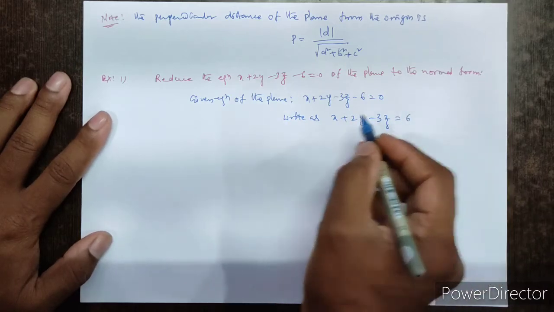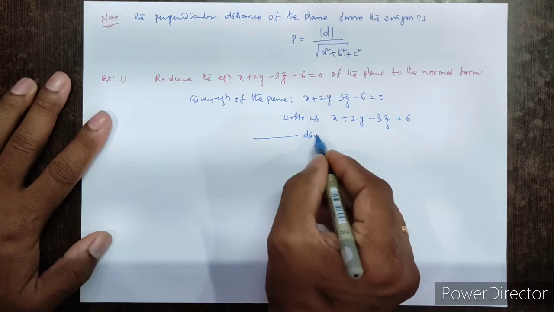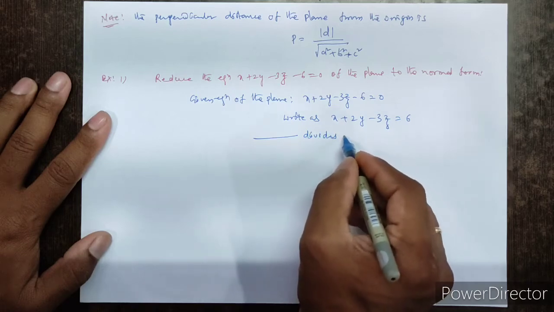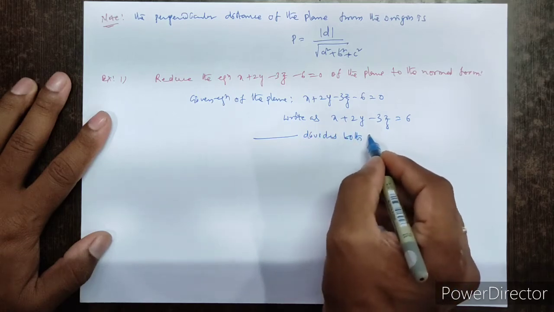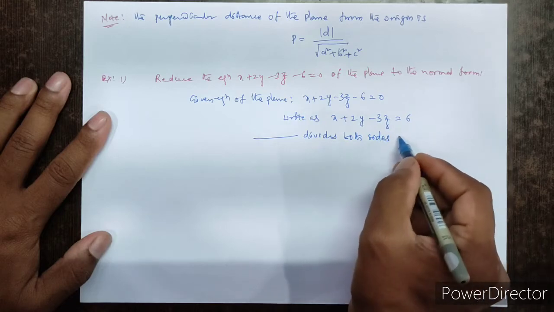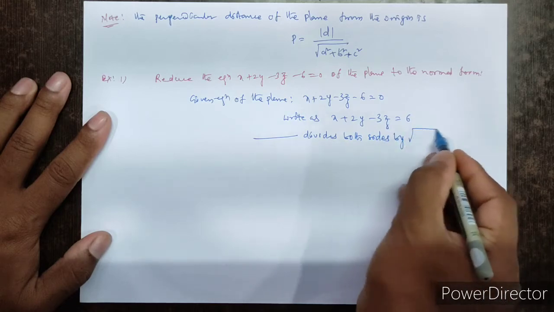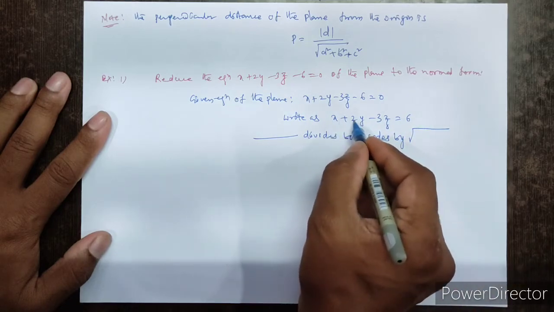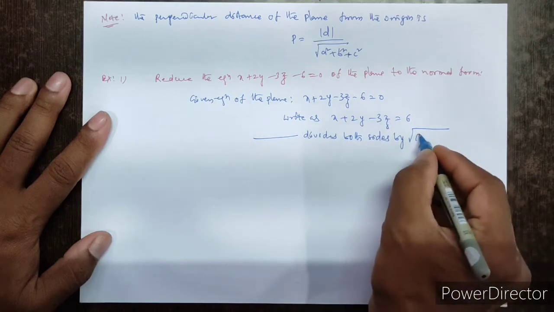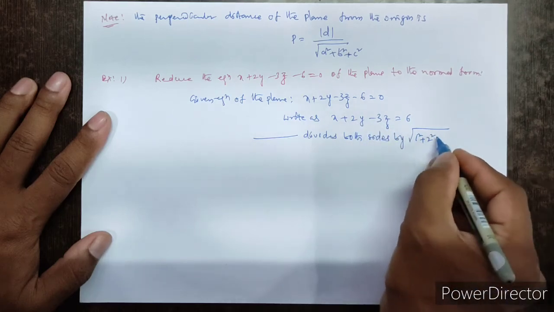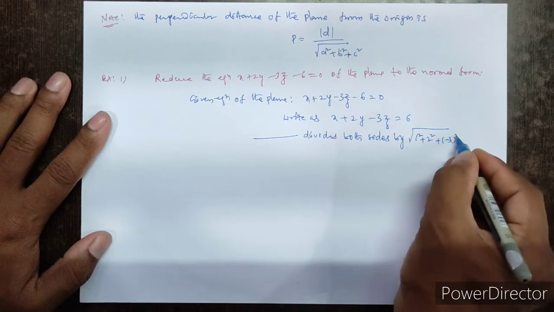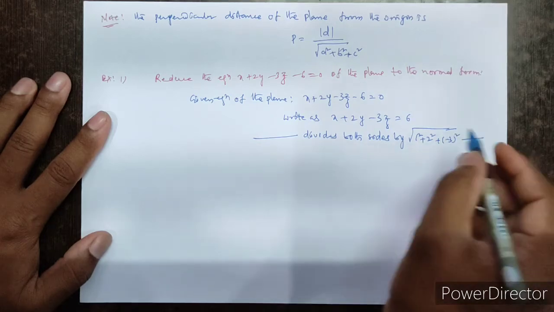This should be positive. Then divide both sides by root of a square plus b square plus c square, that is nothing but 1 square plus 2 square plus minus 3 whole square, which is 1 plus 4 plus 9, that is root 14.